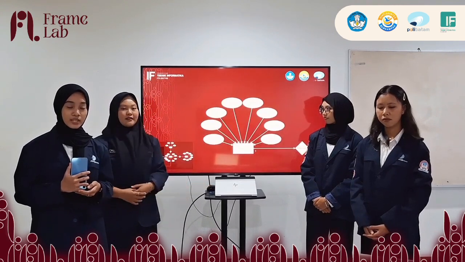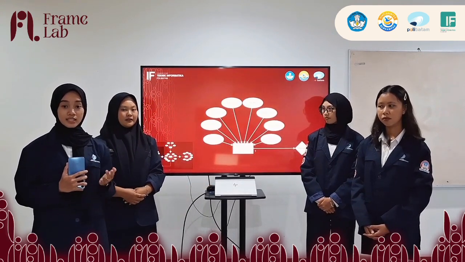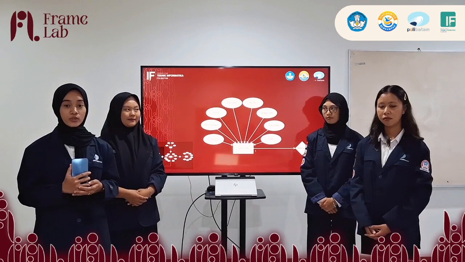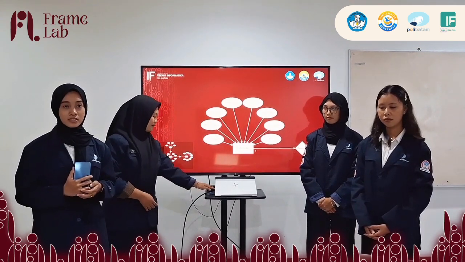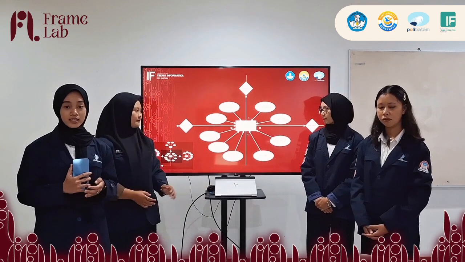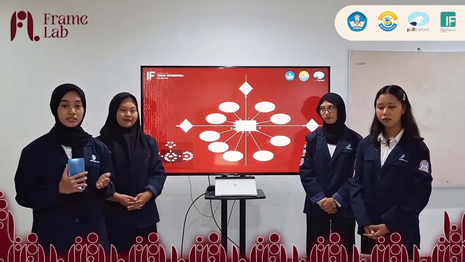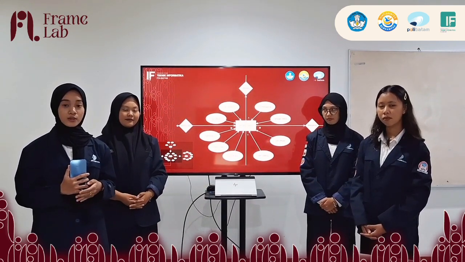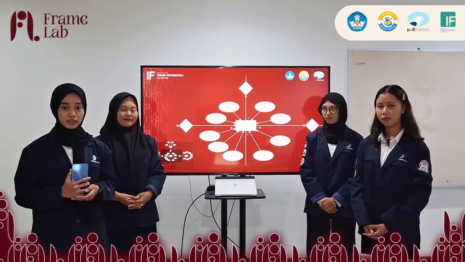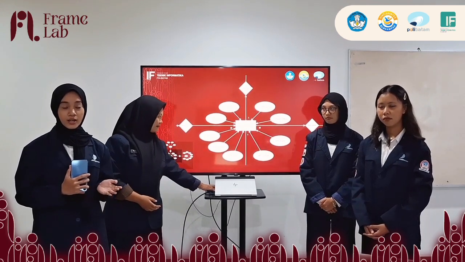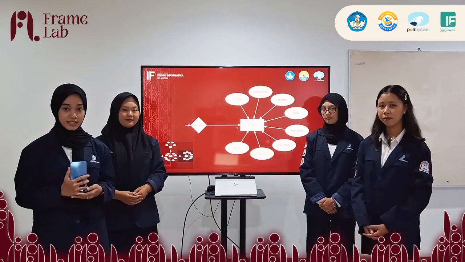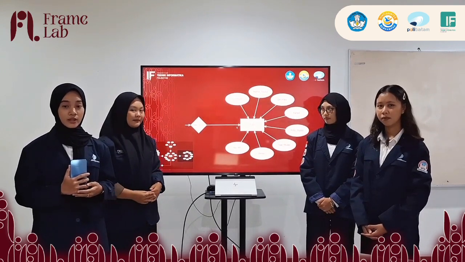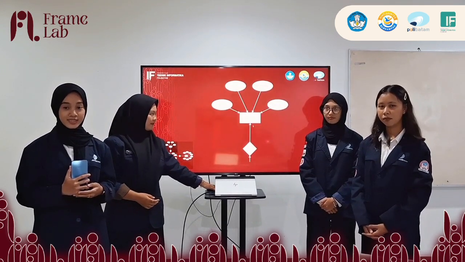For example, the rental activity is directly related to the rental entity, which serves as a link between the user and the studio. Next, the payment activity is represented by the payment entity, which has a one-to-one relationship with the rental. And the activity of giving a rating by the renter is related to the rating entity, which can only be done after the rental is complete.